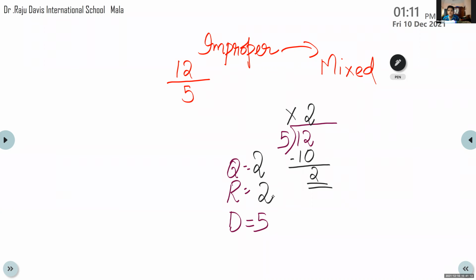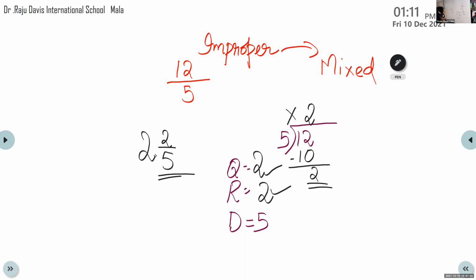Okay. Now, the quotient. Children, what will be the whole number? The quotient will be written as the whole number. So that is 2. And the remainder you have to write as the numerator. And what about the denominator? 5. So children, here we can write 2 and 2 by 5. 2 and 2 by 5 is the answer.